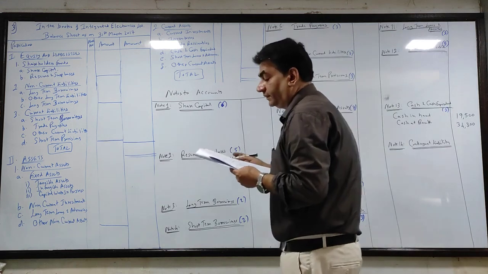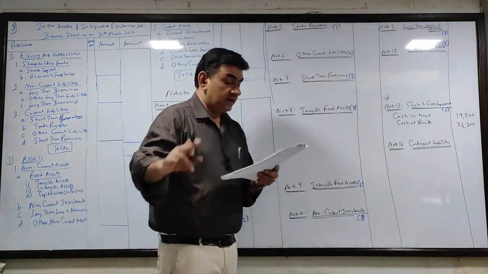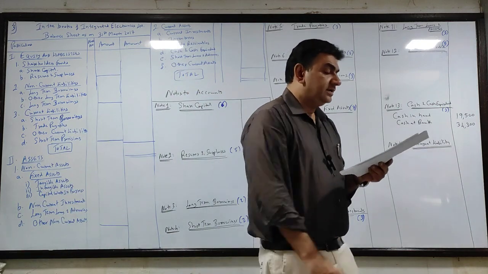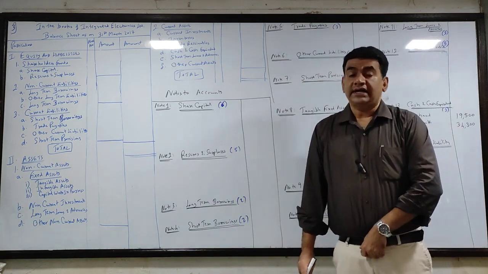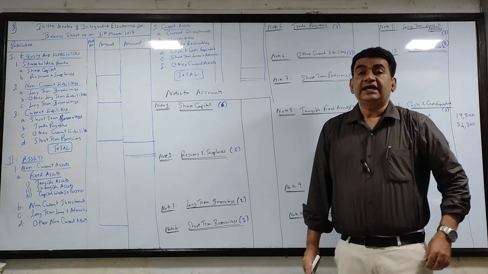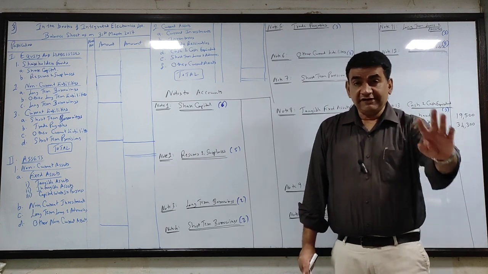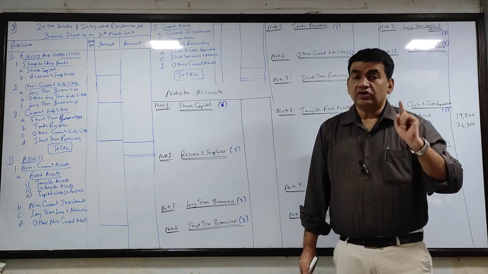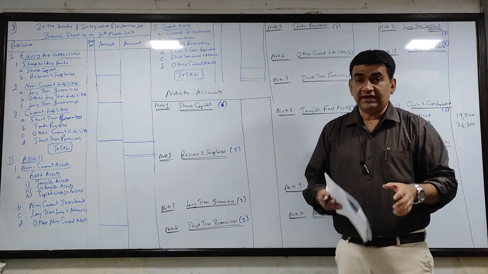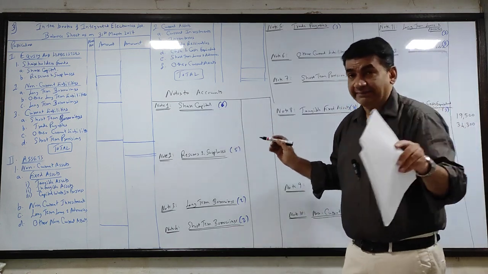34,300. Now guys see, share capital. In adjustment number A they have given you separate authorized capital. If authorized capital was not there, we would have started with issued and subscribed.